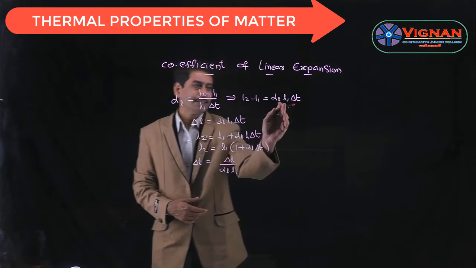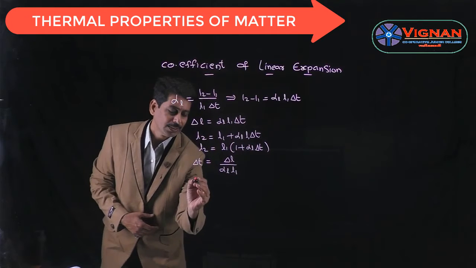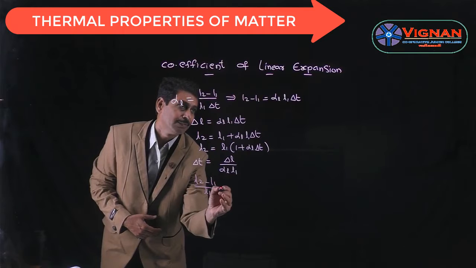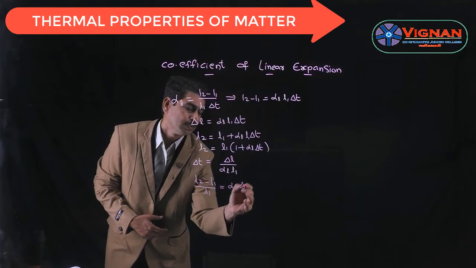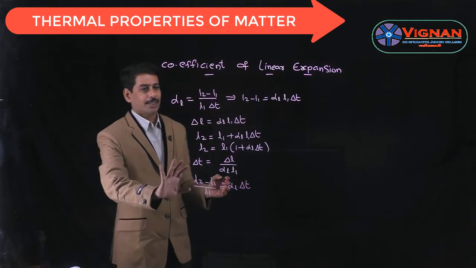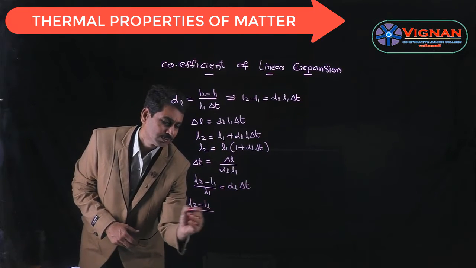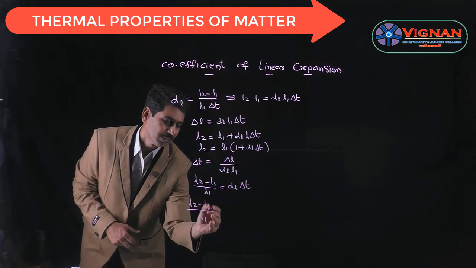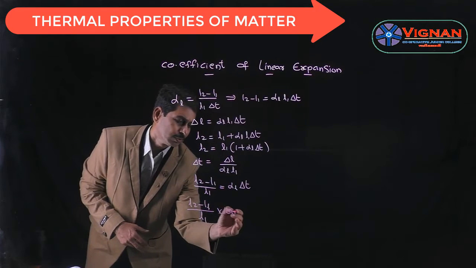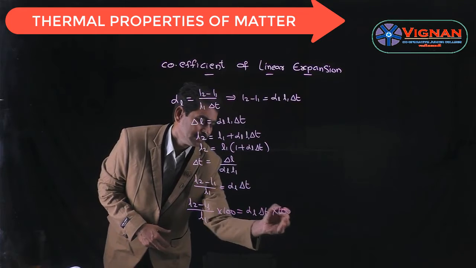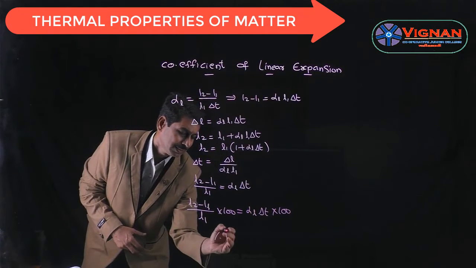And by bringing L1 to this side, you get the fractional change in length, which is given by L2 minus L1 by L1 is equal to alpha L into delta T. So this is the expression for fractional change in length, and by multiplying with 100 on both sides, we get L2 minus L1 by L1 into 100 is equal to alpha L into delta T into 100. This is called the percentage increase in length.